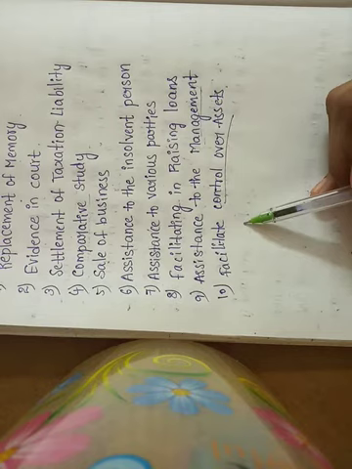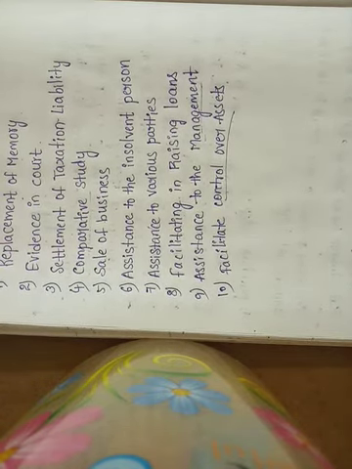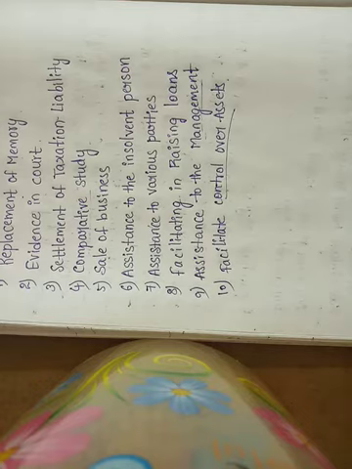Next is facilitates control over assets. Under this, accounting facilitates control over assets by providing information regarding cash balances, bank balances, stock, debtors, fixed assets. So accounting facilitates providing information, and this is how it facilitates control over assets.